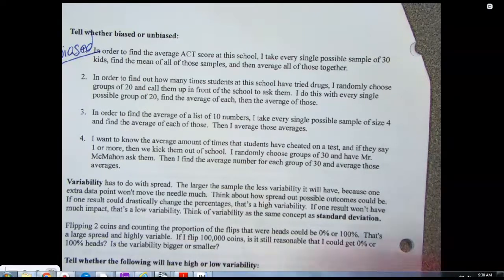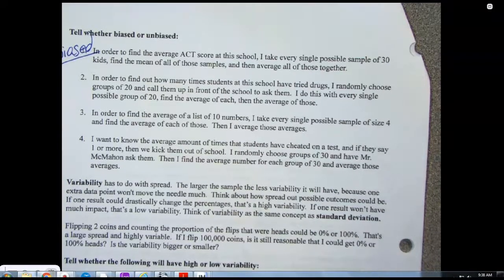If I want to know your average IQ in here, I would find each of your IQs and average them together. I wouldn't find the average of these four, the average of these four, the average of these four. You know what I mean? That would be ridiculous. But if you did, it would be unbiased.